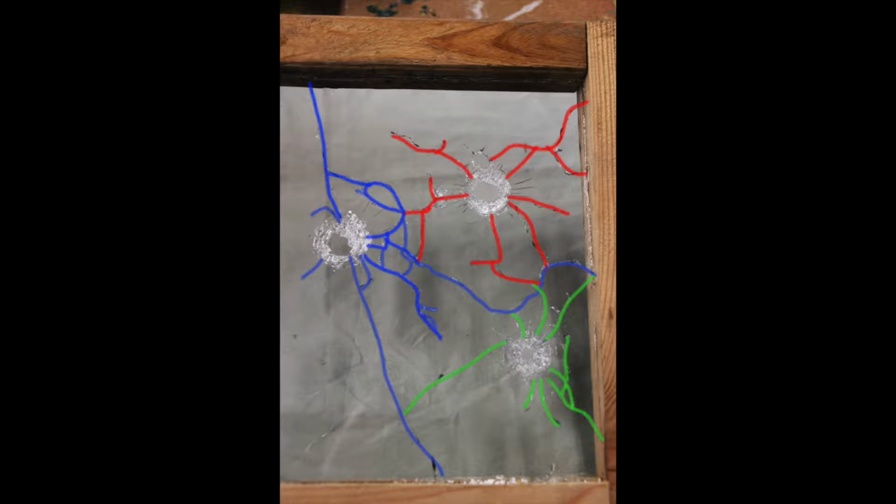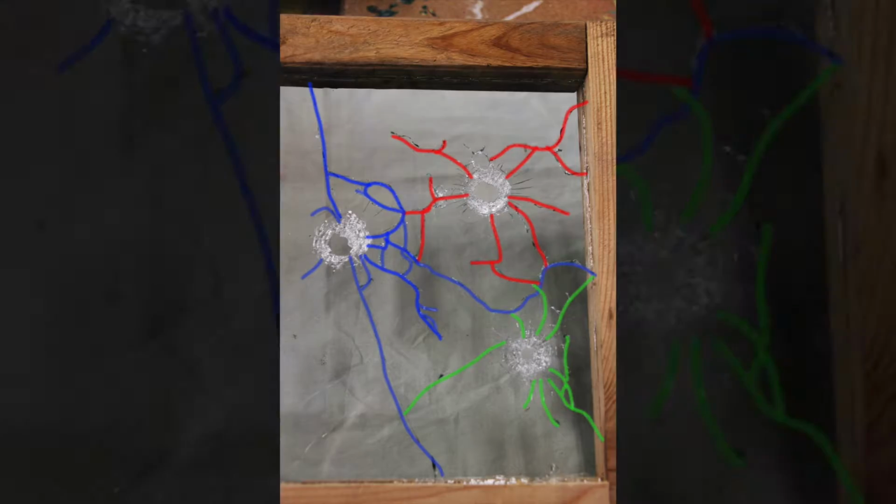After examining the glass, I can see which shots were fired first because a crack will not continue after it runs into another. So by following the cracks, you can see which ones continue and which ones stop at a previous crack. I've highlighted the cracks with different colors based on the different shots. As you can tell by this picture, the blue shot was fired first because it only stops when it hits itself or the edge of the glass.